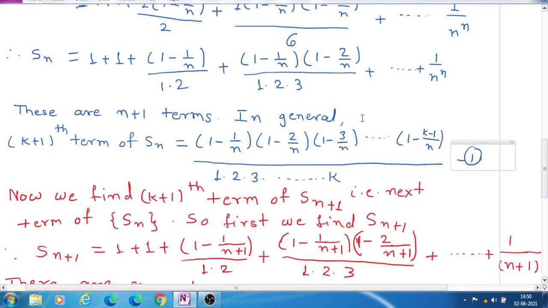Now, from these terms, we can write any term. That means we write here the k plus 1th term. So, the k plus 1th term of the sequence is from this. In this fourth term, there are two brackets and the last bracket is 1 minus 2 upon n.